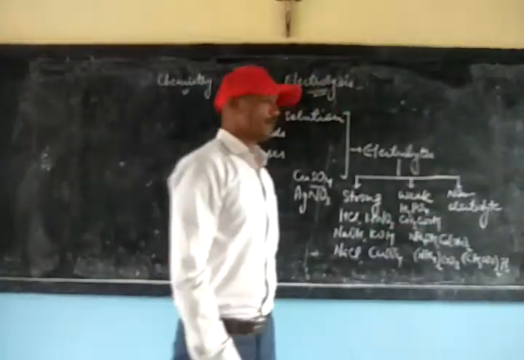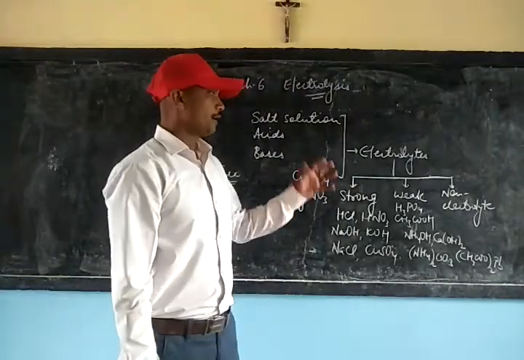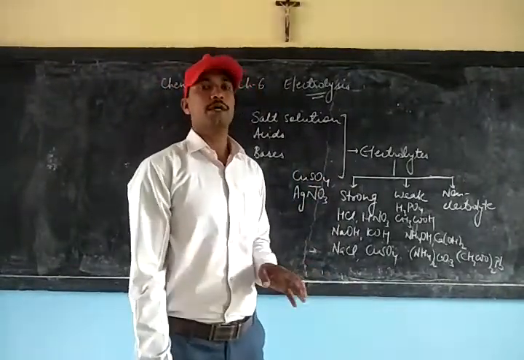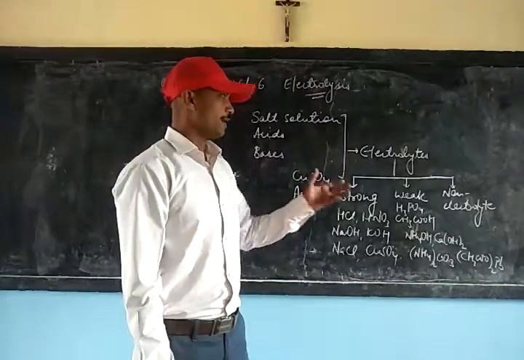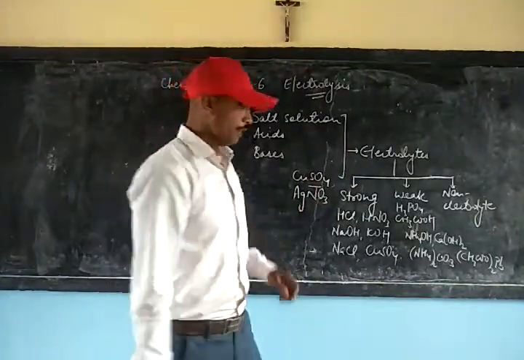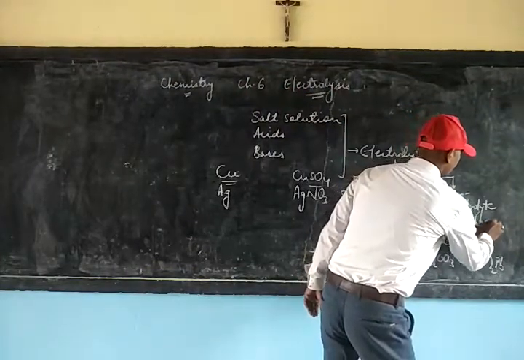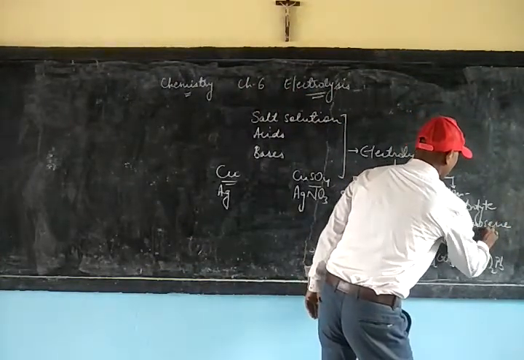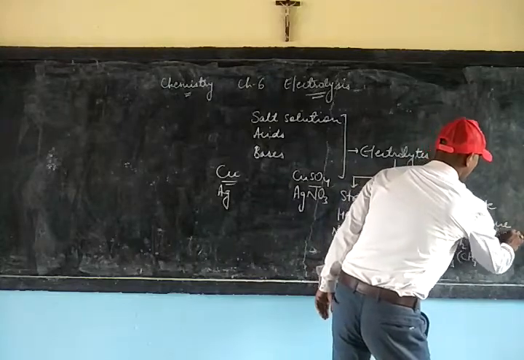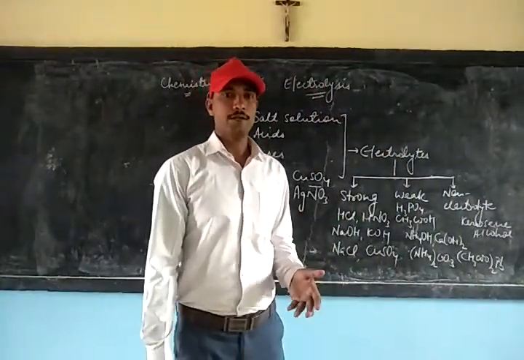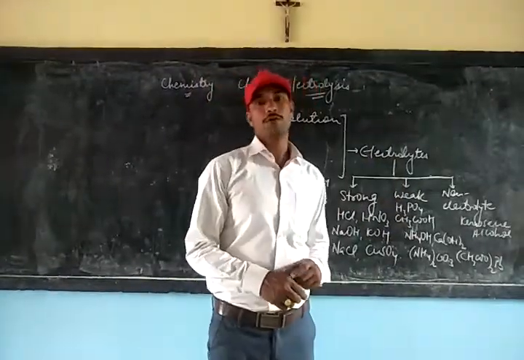These are weak electrolytes. And non-electrolytes, as you know, do not allow any amount of current to flow through them. We have common examples like kerosene, alcohol, distilled water, benzene. These can all be non-electrolytes.